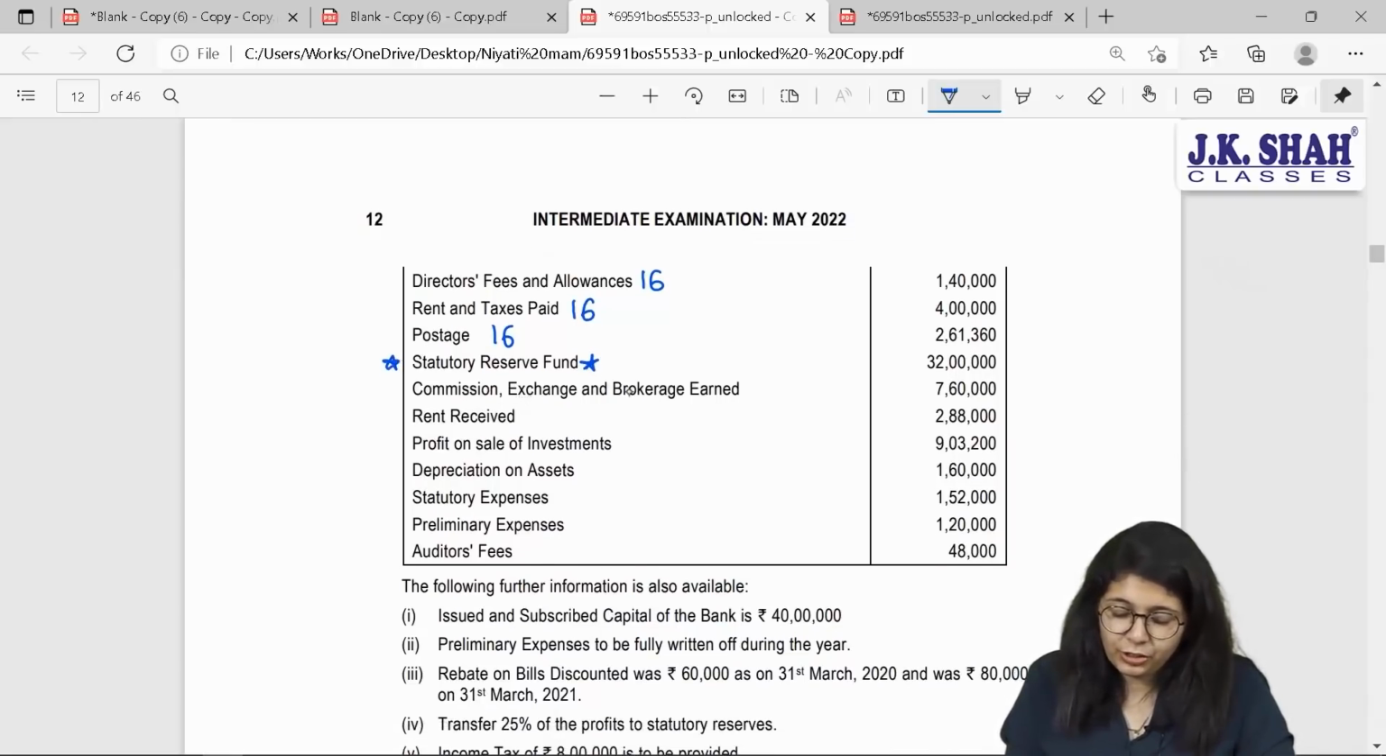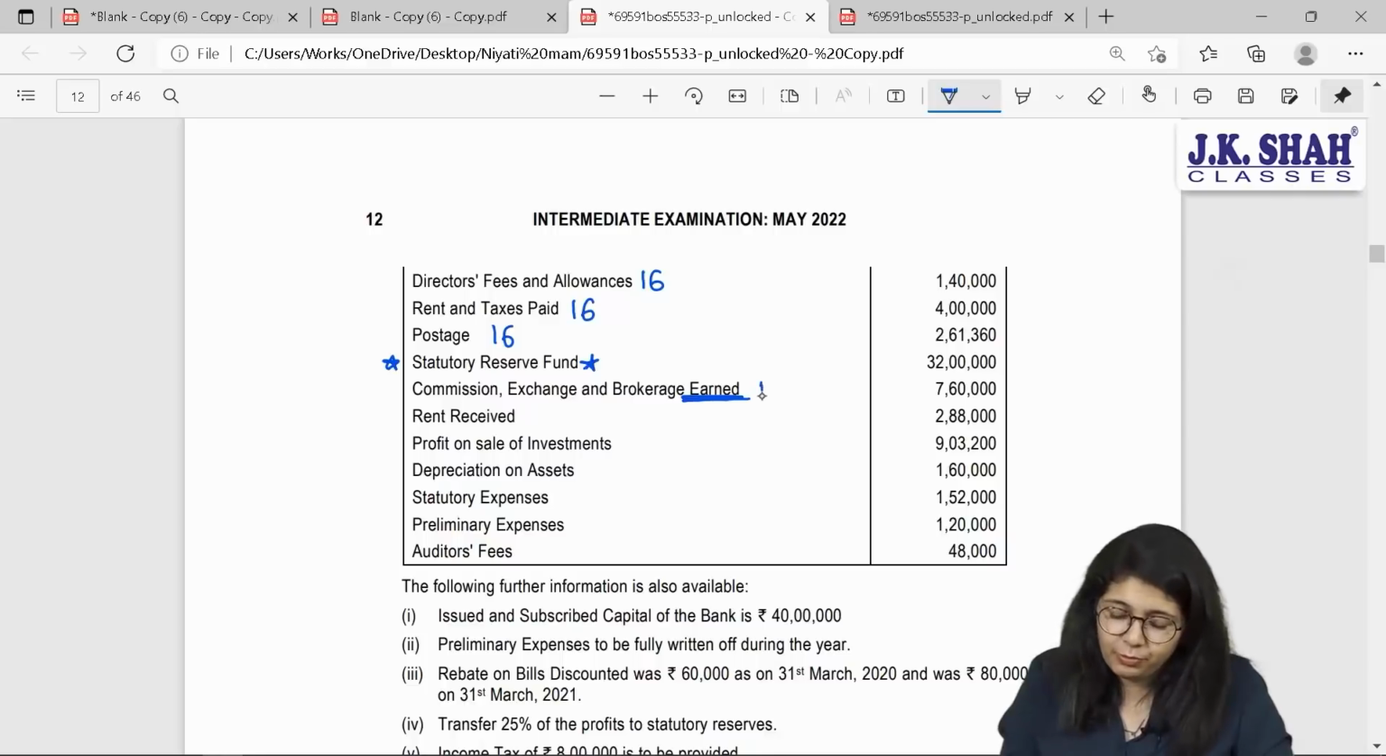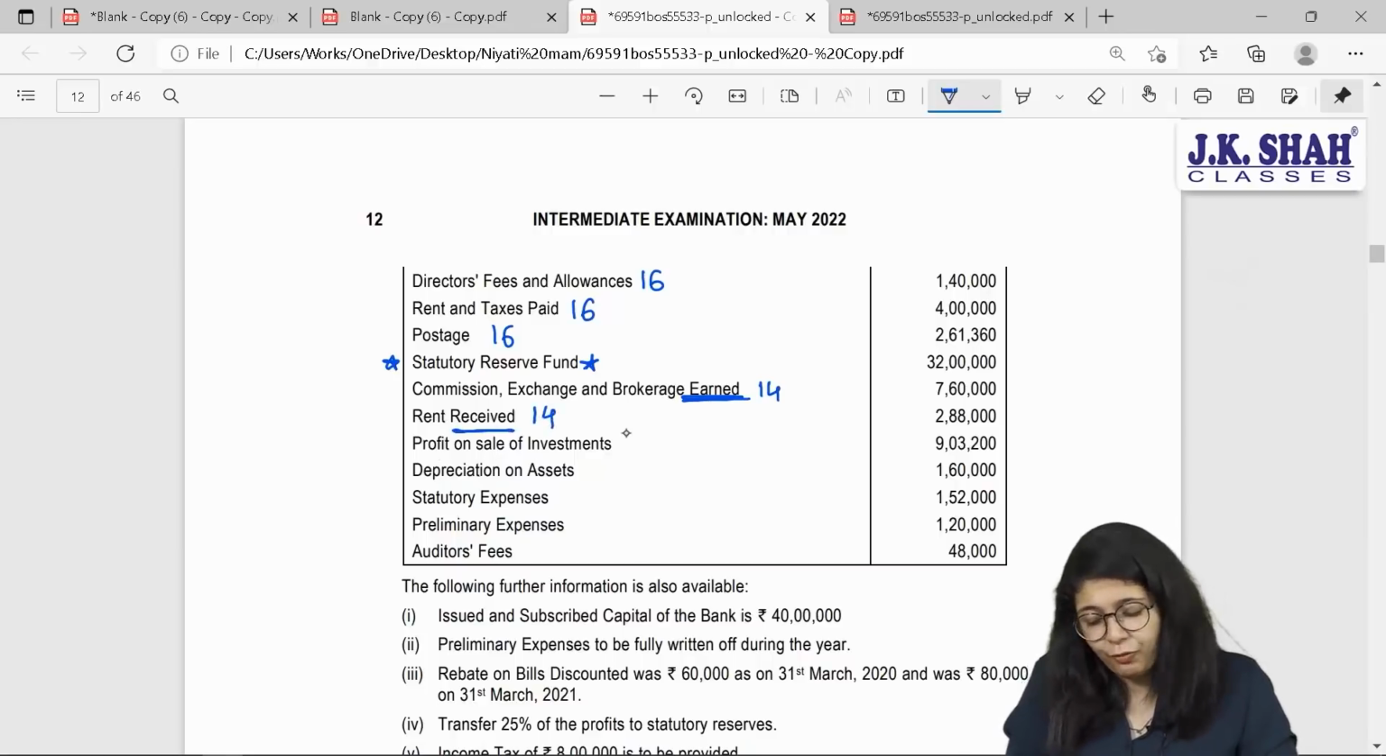Commission, exchange and brokerage earned, it is income. But is it interest income? No, it is other income, 14. Rent is received, again other income, 14. Profit on sale of investment is again other income, 14.